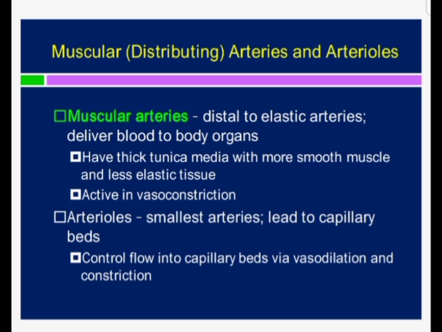Then comes the small sized arteries. Let's talk about the small sized arteries. In the small sized arteries you will find the endothelium. There is a subendothelial connective tissue layer, and the internal elastic lamina may or may not be seen. In the tunica media, in the small sized arteries, there are 8 layers of smooth muscles running circularly. And in the arterioles, there are only 2 layers. This is the difference between the different types of arteries.